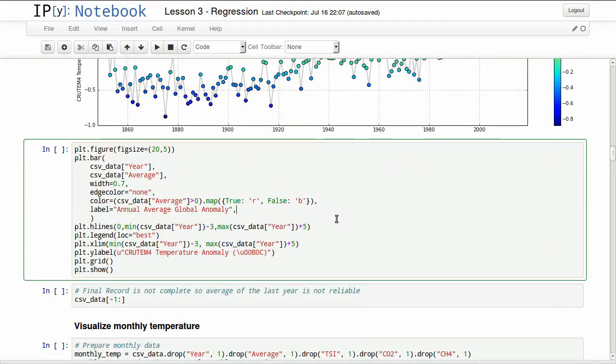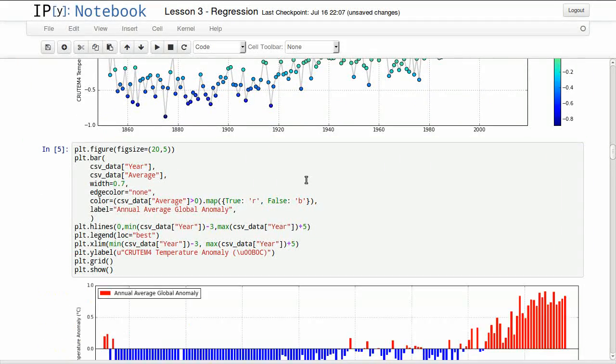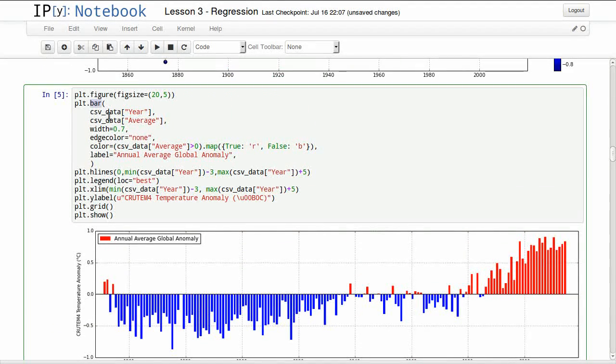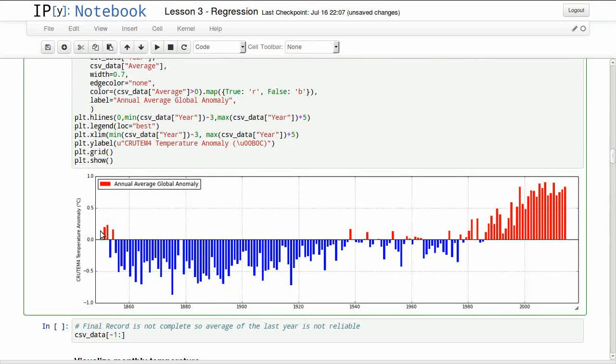So let's do this with a bar chart. We're coloring all negative numbers with blue and positive numbers with red. So that's what we get.